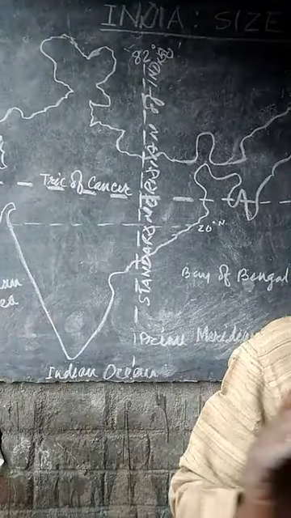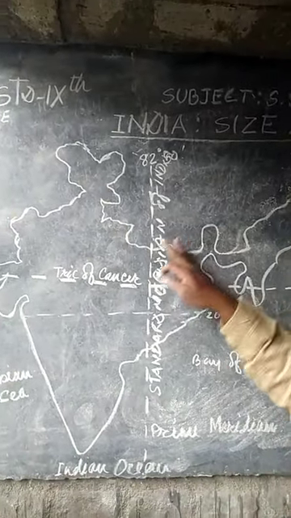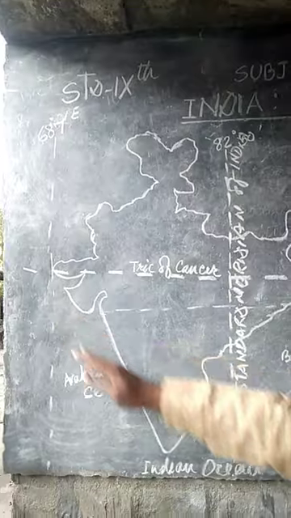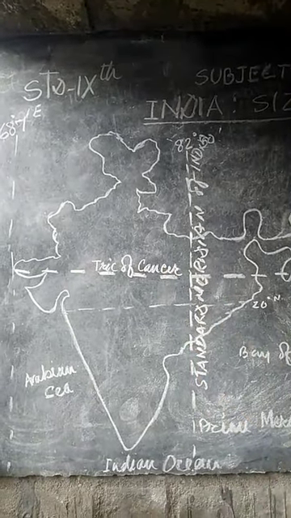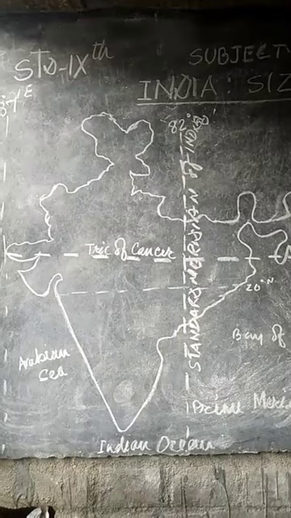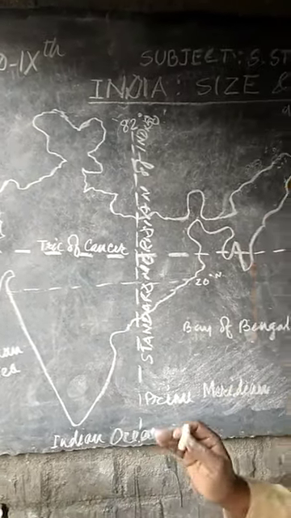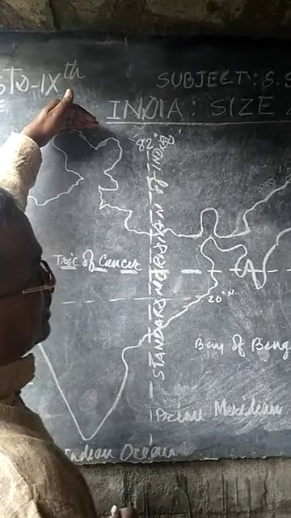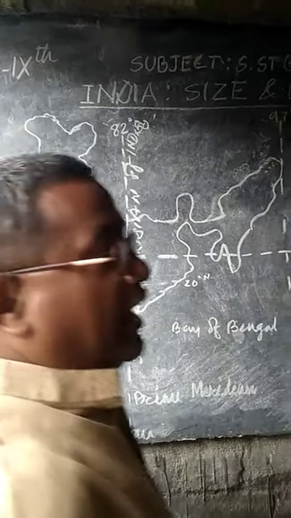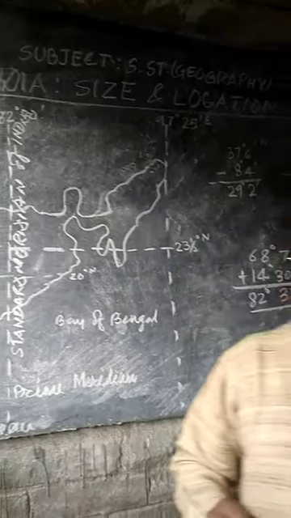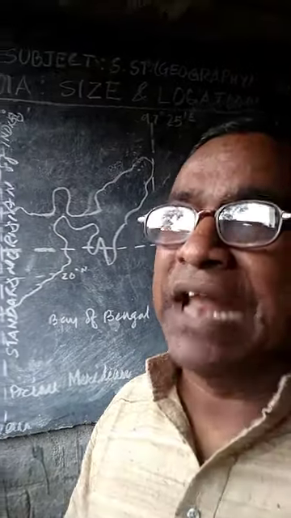Means the eastern parts of this country are smaller than the western parts of this country. Latitudinal extent means 8 degree 4 minute to 37 degree 6 minute. It also influences or marks the duration of day and night.